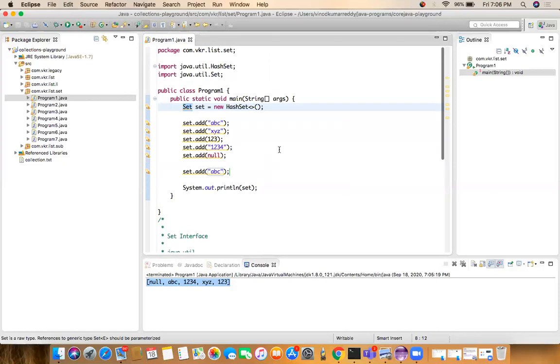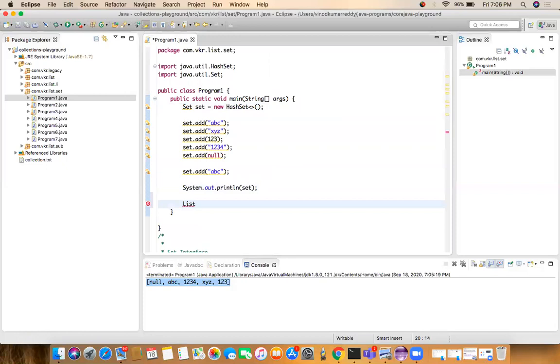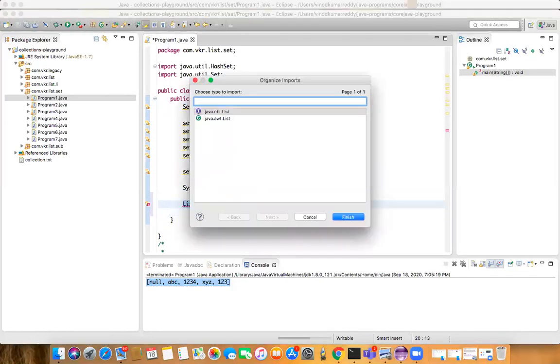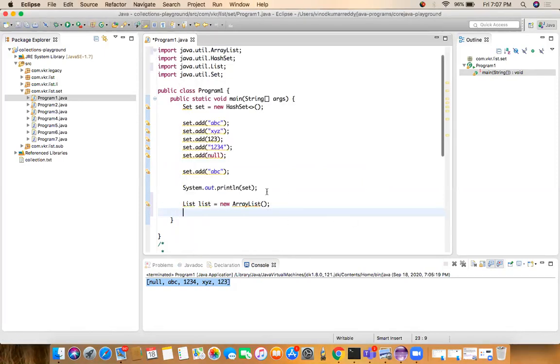And if you see the ArrayList, whatever elements we are adding to the ArrayList, those elements are in one order. List equal to new ArrayList. Command Shift O will by default import all the statements for us. I'm just importing.